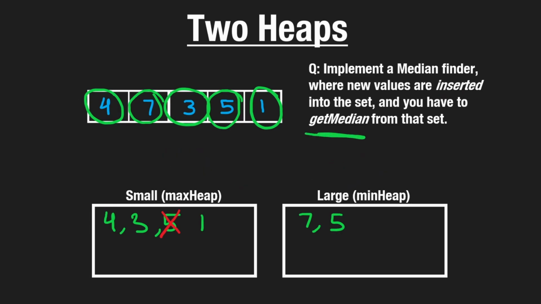Now, if we wanted to try getting the median, we would see that this has a length of 3, this has a length of 2, this has a length of 2. So if we want to get the median, it's probably in this heap, and we would take the max value from that. So 4 would be our median in this case.